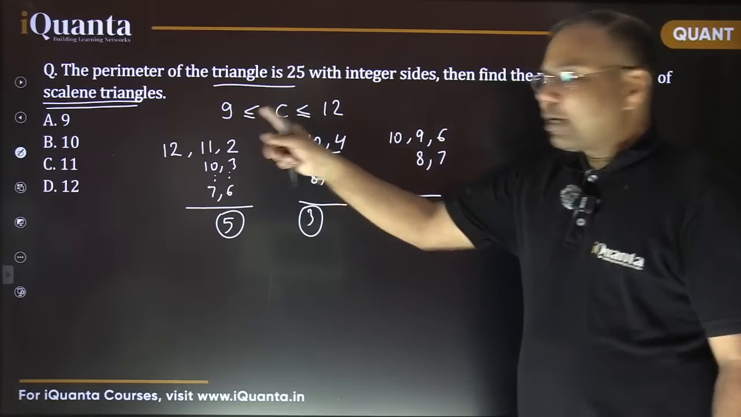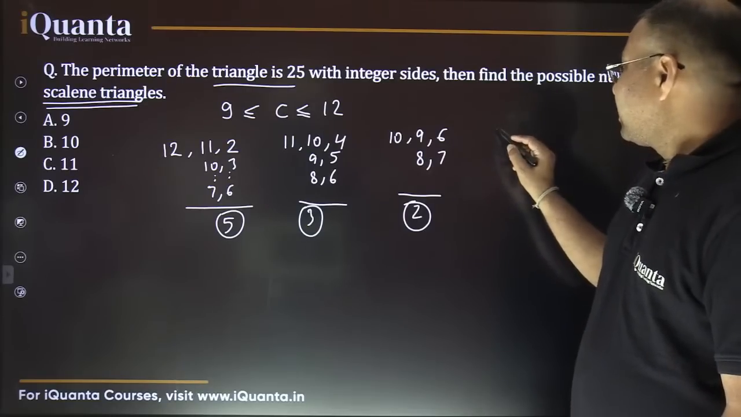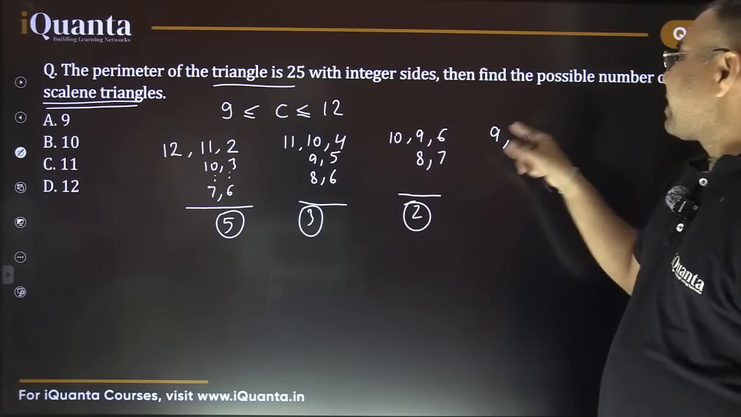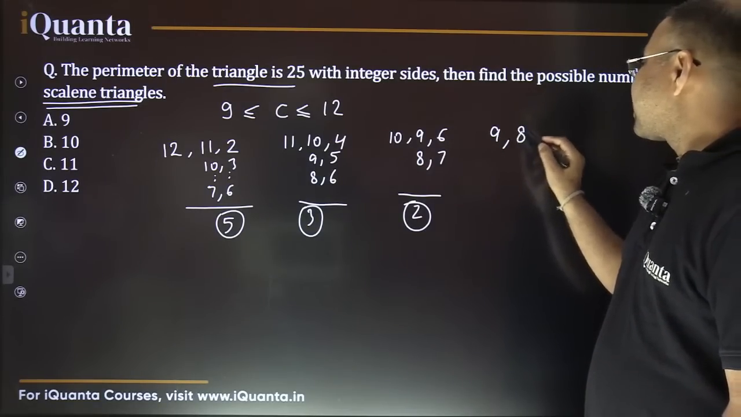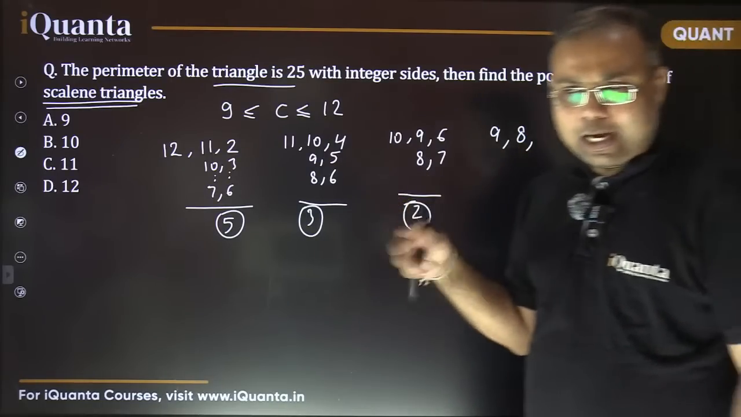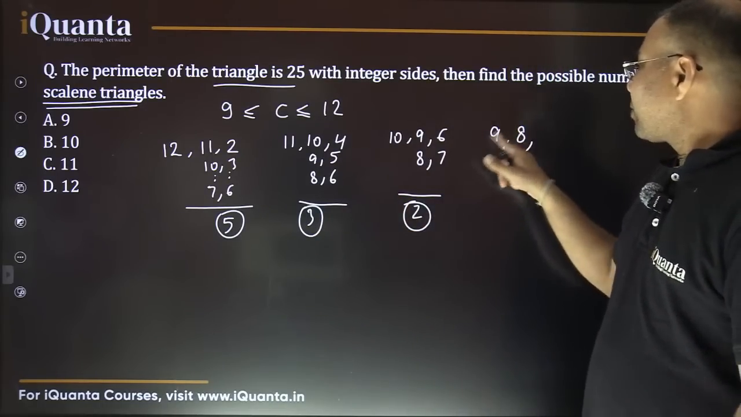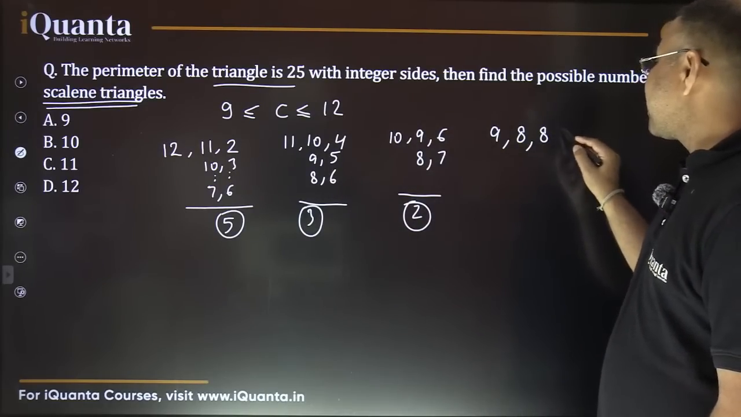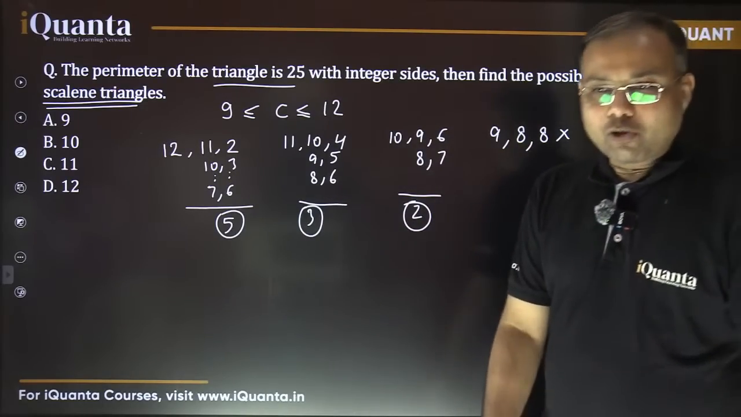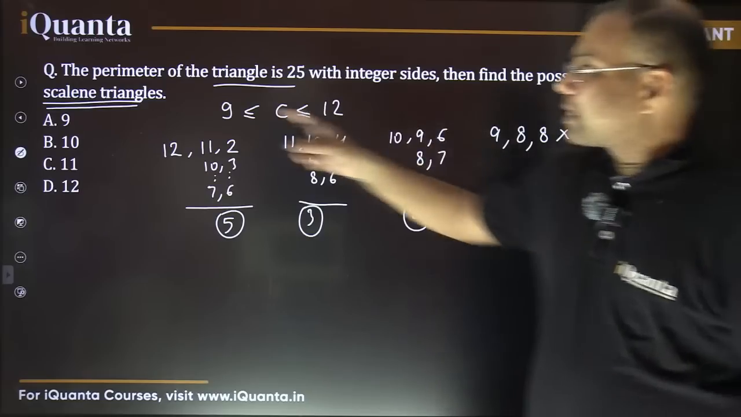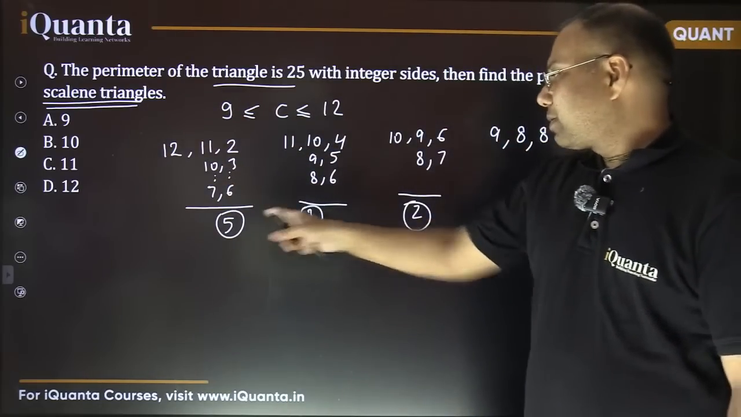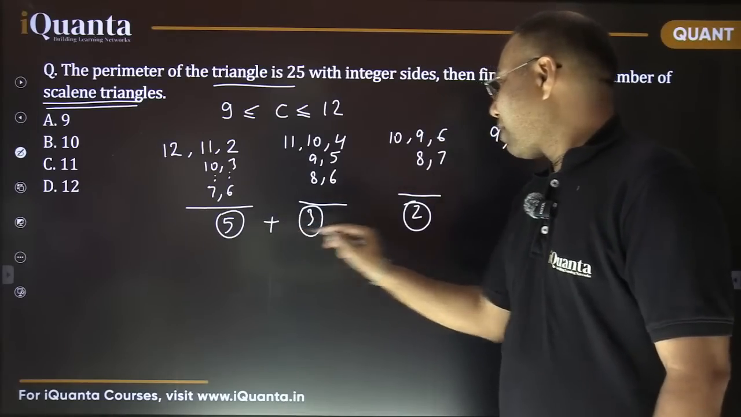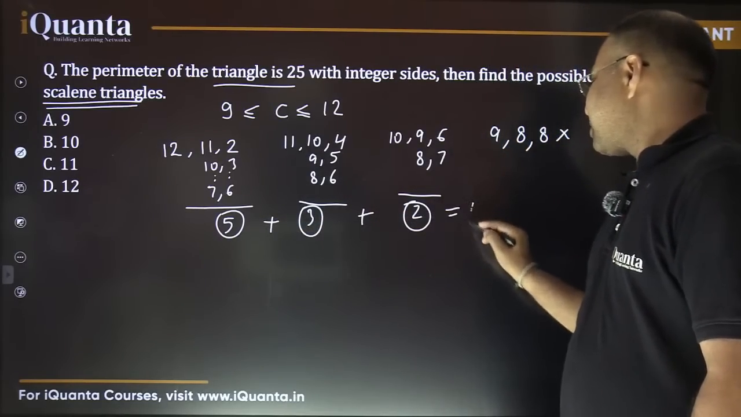And can I take the longest side length to be 9? That won't be possible here, because if 9 is the longest side, then the second longest side could be maximum 8. So 9 plus 8, 17. 17 plus 8 would be 25. But this is not a valid case, because this is not a scalene triangle. So only these 3 things are there. So 5 plus 3, 8 plus 2, 10. So 10 is my answer.